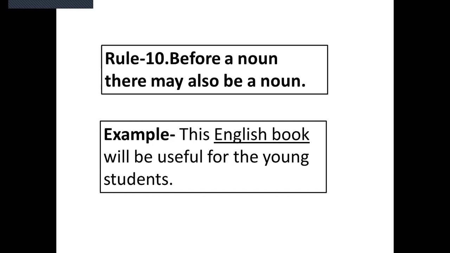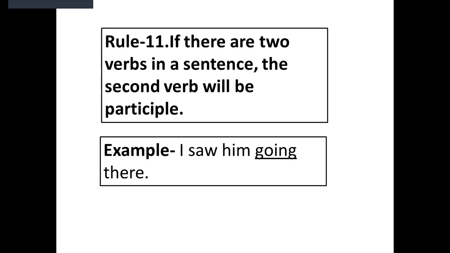So we have written here noun plus noun, English book. This English book will be useful for the young students. Number 11. If there are two verbs in a sentence, the second verb will be a participle. For example, I saw him going there. So in the gap, we have written going.